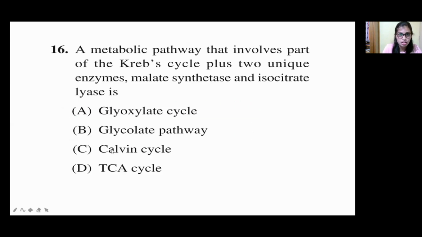So that is about homeostasis. Now move on to the next question. A metabolic pathway that involves part of the Krebs cycle plus two unique enzymes, malate synthase and isocitrate lyase. Option A, glyoxylate cycle. Option B, glycolate pathway. Option C, Calvin cycle. And option D, TCA cycle. Here, the Krebs cycle, that is the TCA cycle, normally happens, but in some cases it gets bypassed and some other alternative pathway happens. So they are asking which is that alternative pathway.